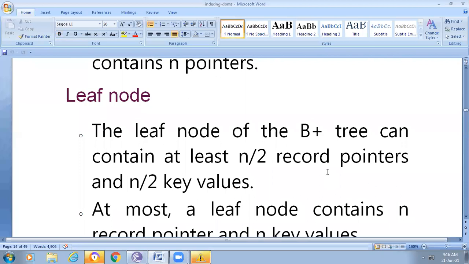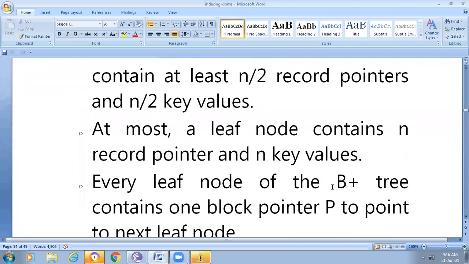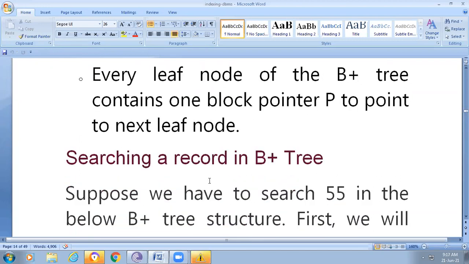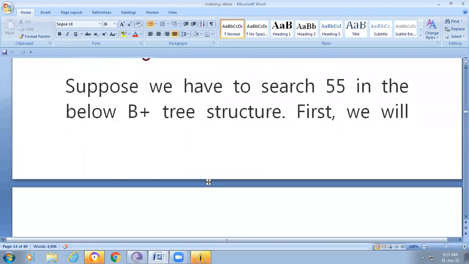Next, the leaf node. The leaf node of the B plus tree can contain at least n by 2 record pointers and n by 2 key values. At most, a leaf node contains n record pointers and n key values. Every leaf node of the B plus tree contains one block pointer P to point to the next leaf node. Then how are we searching this?